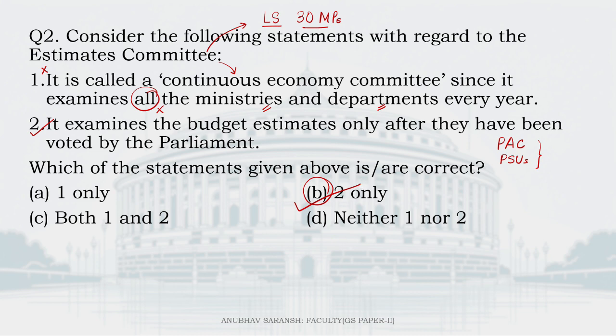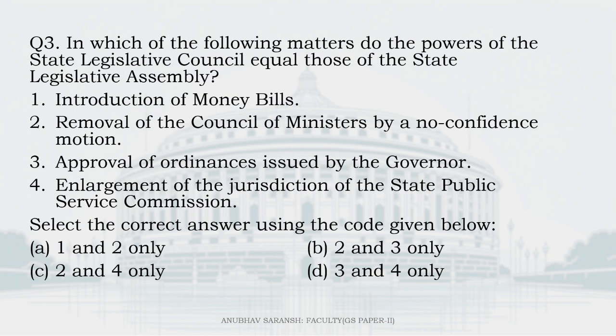Moving on to question number 3. In which of the following matters do the powers of the State Legislative Council equal those of the State Legislative Assembly? Introduction of money bills. Now money bills can be brought only in the lower house. That means the Assembly only is not the answer. Removal of the Council of Ministers by a no confidence motion. Again, government formation and removal takes place in the lower house. The Assembly only cannot be the answer. Approval of ordinances issued by the Governor is correct.